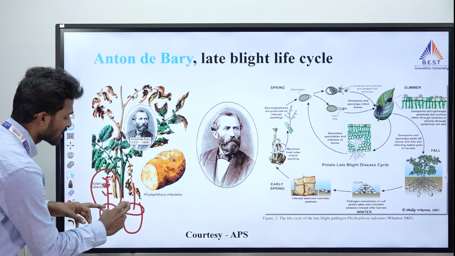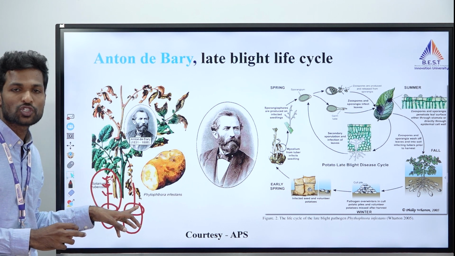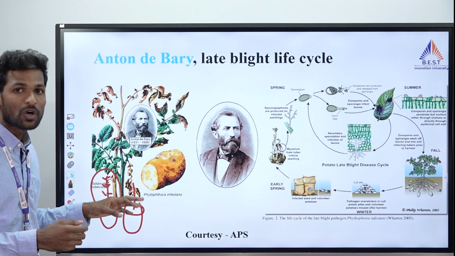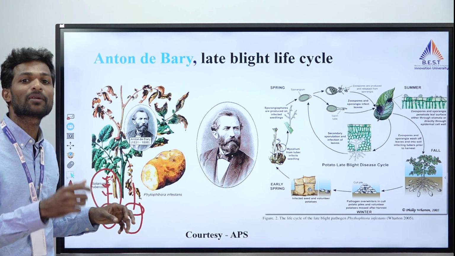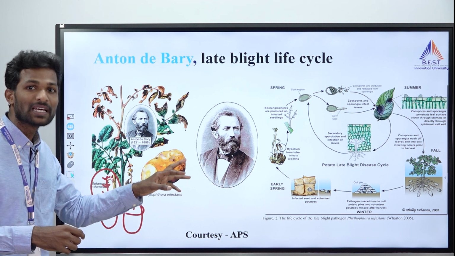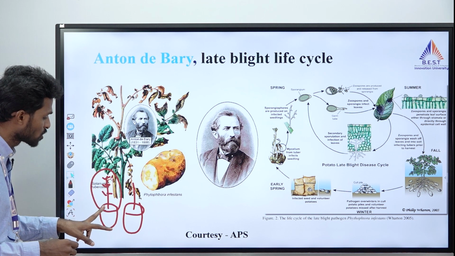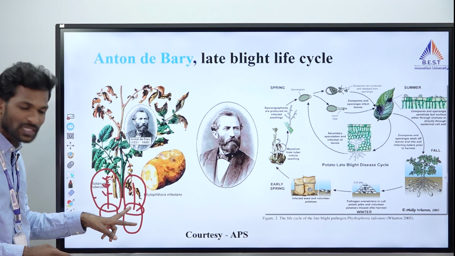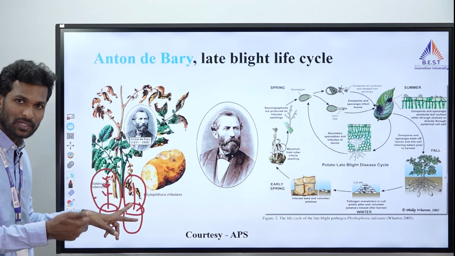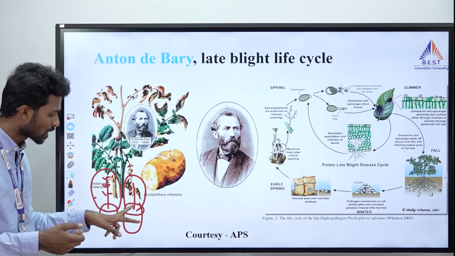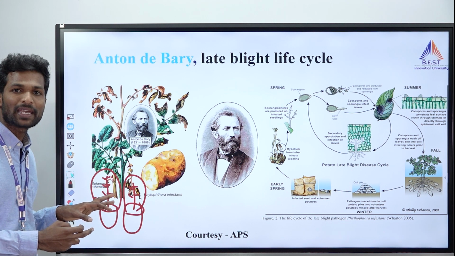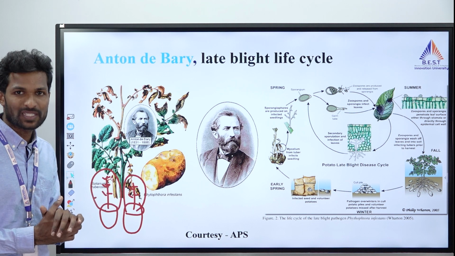And another one is not sprayed with the sporangiospores or the spores. Within a very short span of time, the symptoms of late blight that are observed on the field are the same kind of symptoms observed on the inoculated plant. The next one is free of inoculum, so it won't produce any symptoms. So he came to the conclusion that it is caused by Phytophthora infestans.